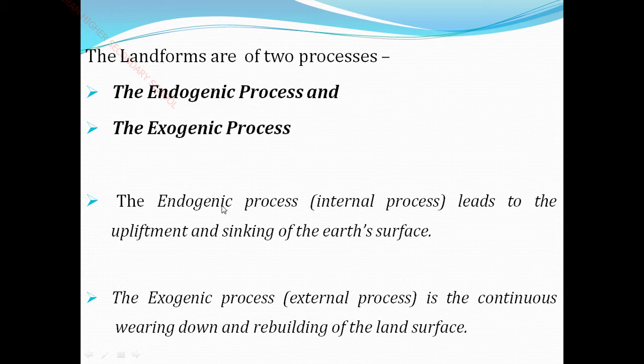So in the endogenic process, the internal process, due to the crust movement, there is upliftment and sinking of the earth surface. It goes up and down in the earth crust. We already know the crust is of two types: one is continental crust and the other is oceanic crust, isn't it? So this process goes on in the internal part of the earth, and that is called the endogenic process.